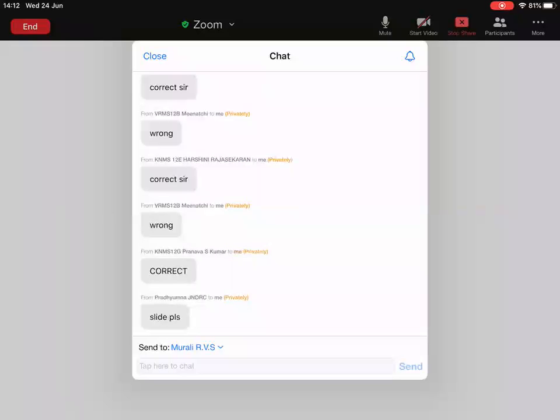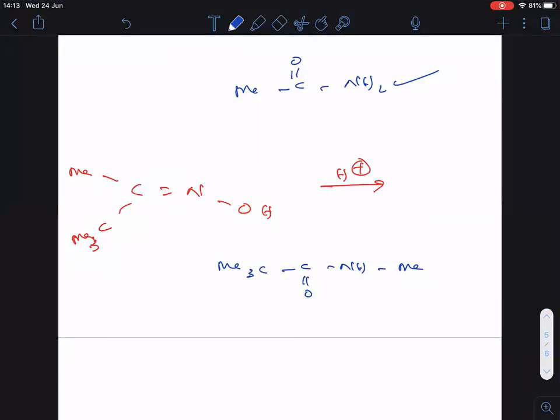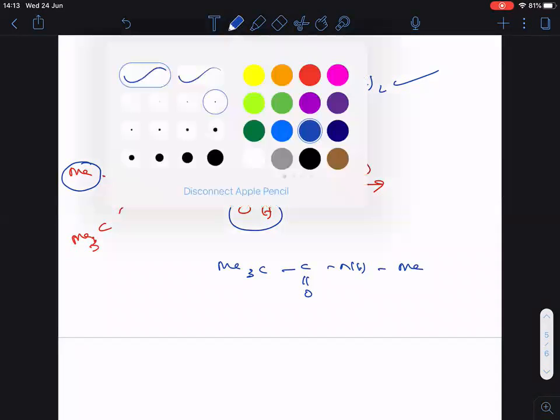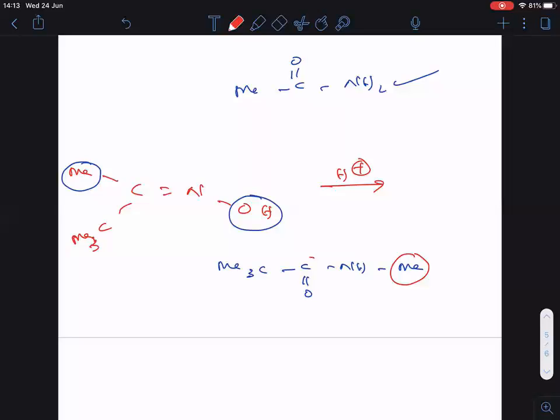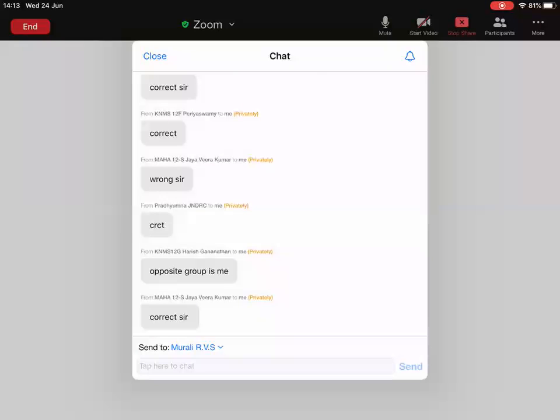I am getting mixed answers here. I will show the slide once again. Tell me now. Exactly opposite to OH, who is there? Methyl. Exactly opposite to OH, methyl is there. So between methyl and carbon, insert NH. Why is it wrong? You tell me now.